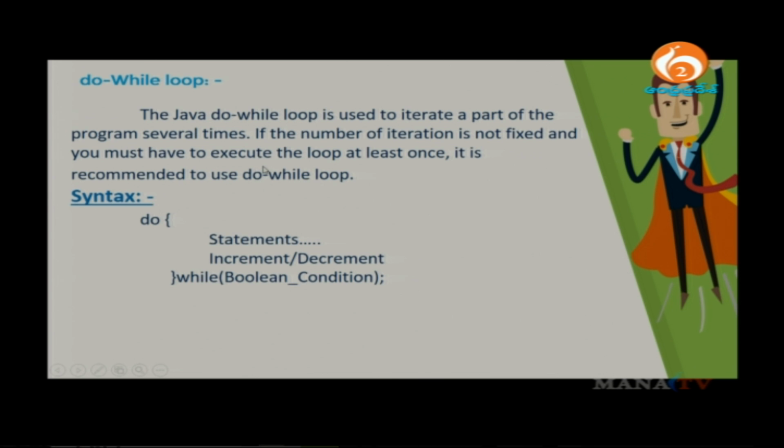In the do while loop, the syntax will be like this. First you have do, followed by a group of statements. This group of statements is followed by an increment or decrement operator, as I showed you yesterday, and then while, and directly a condition. Depending on this condition, the block will iterate multiple times. Please note down the syntax for writing the do while loop.